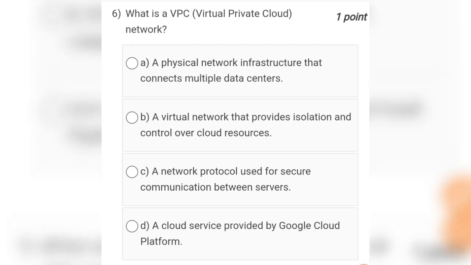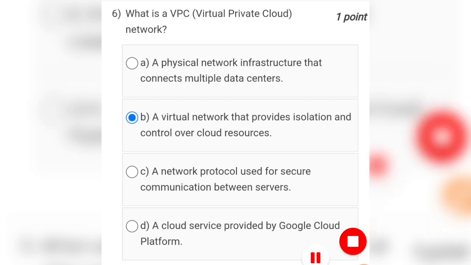Question number 6 is what is a VPC, virtual private cloud network? Option A is a physical network infrastructure that connects multiple data centers. Option B is a virtual network that provides isolation and control over cloud resources. Option C is a network protocol used for secure communication between servers. And option D is a cloud service provided by Google Cloud Platform. So the answer for question number 6 will be option number B, that is a virtual network that provides isolation and control over cloud resources.